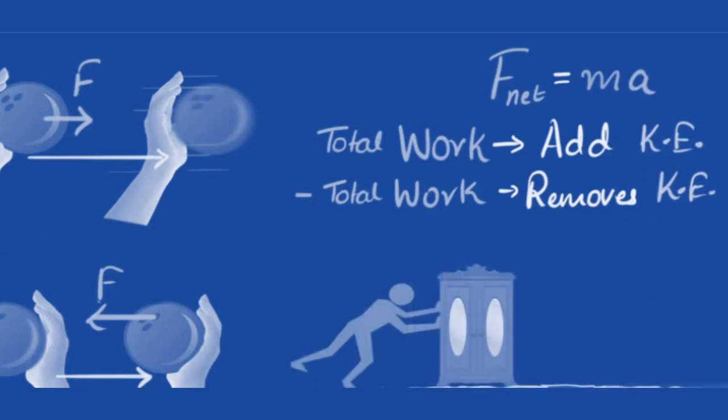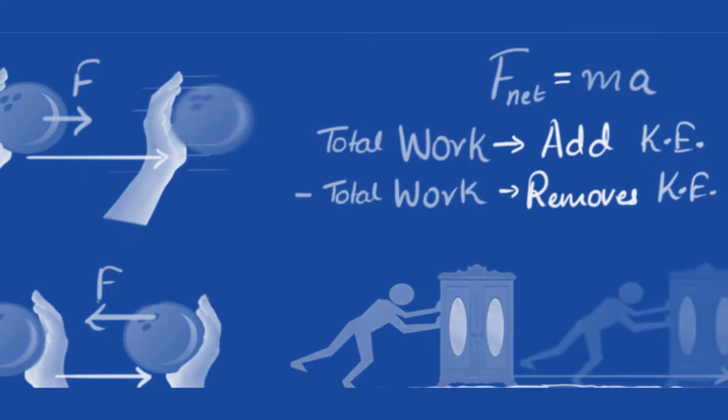Let's say there is a cupboard on a very rough floor, a very heavy cupboard, and you want to move it, so you start pushing on it. Let us say as you push, you slowly displace it from here to here. After you push it, the cupboard is still at rest.